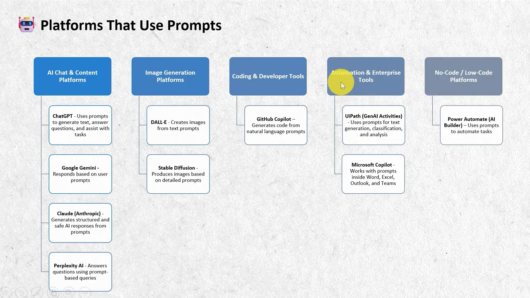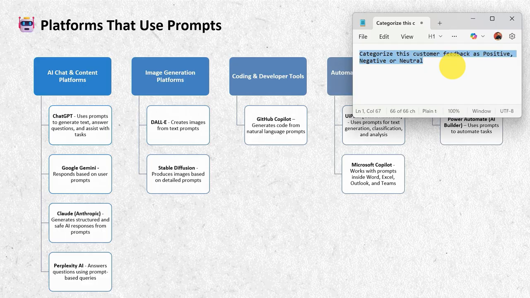And the fourth one, automation and enterprise tools. This is also very important for professionals and enterprises. For example, UiPath GenAI activities, and another one, Microsoft Copilot. Here, the prompts are used for text generation, classification, sentiment analysis, and data analysis. For example, categorize this customer feedback as positive, negative, or neutral.